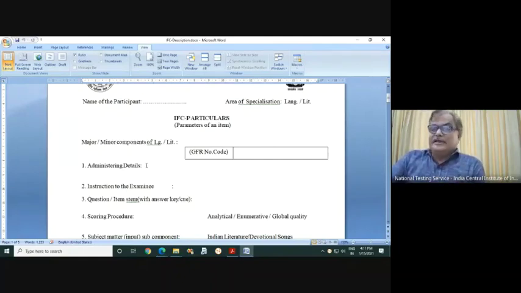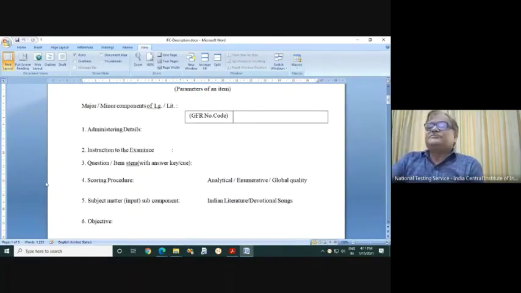Usually in paper-pencil mode, we don't need any other equipment and all that. Our piece of paper is enough. So you can leave this field. Then instruction to examinee. And number 3 is question item stem with answer key or cue. This is the main place where you have to write the question.